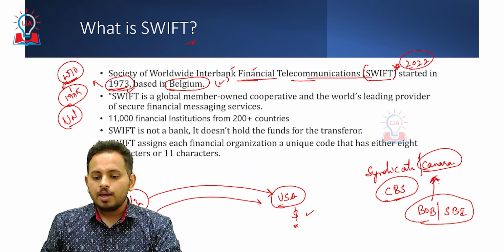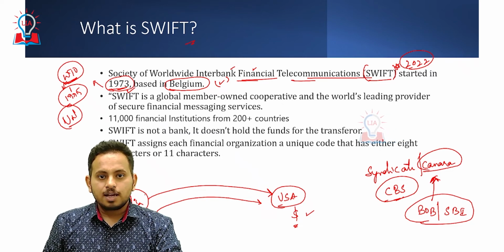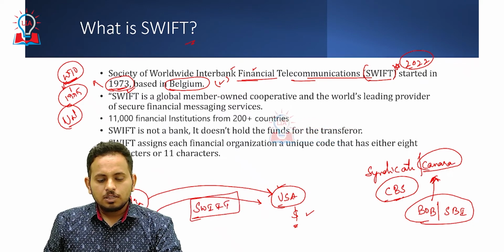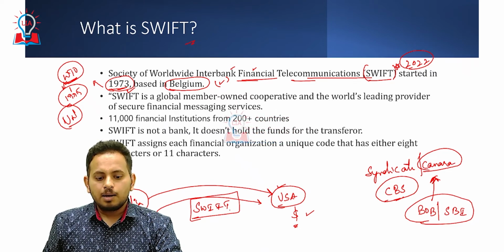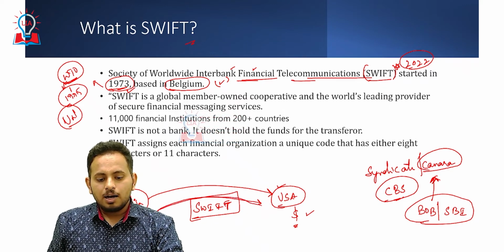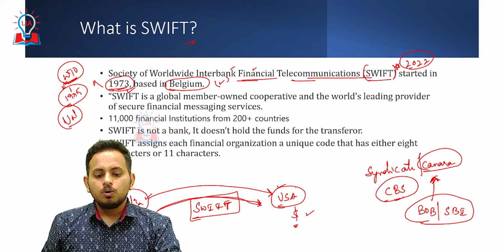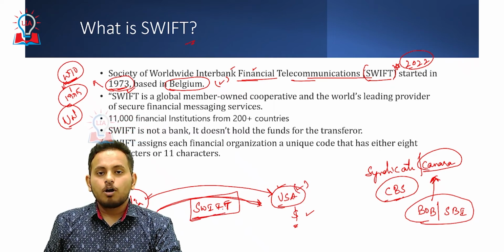In the same way, if a financial transaction between India and USA is required, here comes something called SWIFT, the Society of Worldwide Interbank Financial Telecommunication. SWIFT will mediate and help in the transfer of information from an Indian financial institution to a financial institution based in the USA. This is the importance and the functioning of SWIFT.